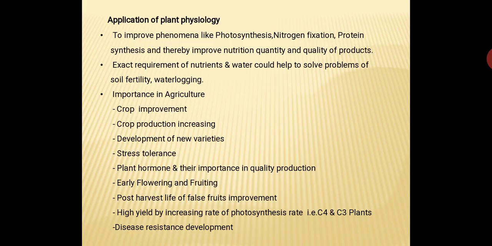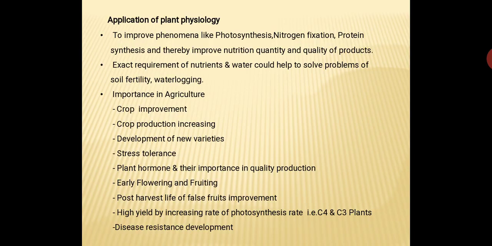For example, first, to improve phenomena like photosynthesis, nitrogen fixation, protein synthesis, and thereby we can improve the nutrition, quality, and quantity of the products.